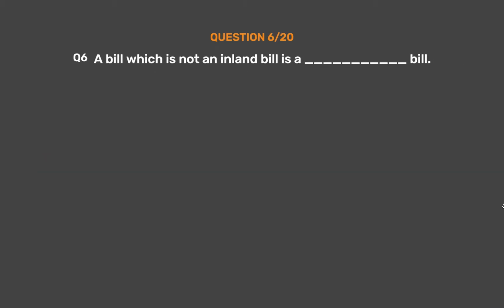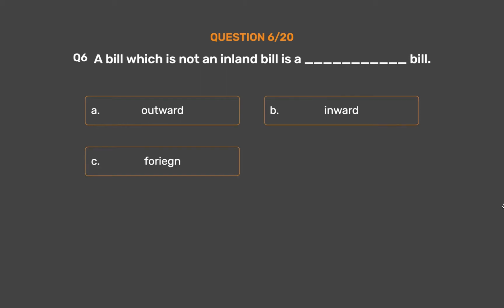Question number 6. A bill which is not an inland bill is a underscore bill. Option A. Outward. Option B. Inward. Option C. Foreign. Option D. New.